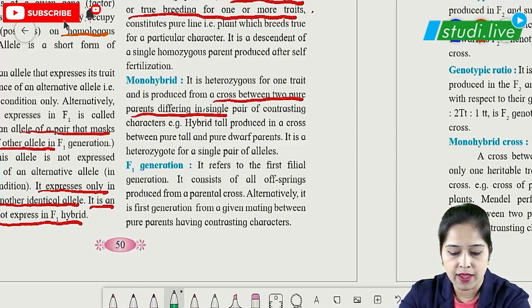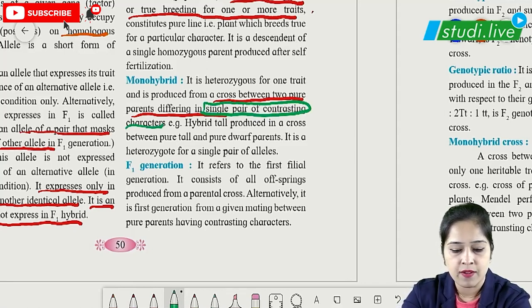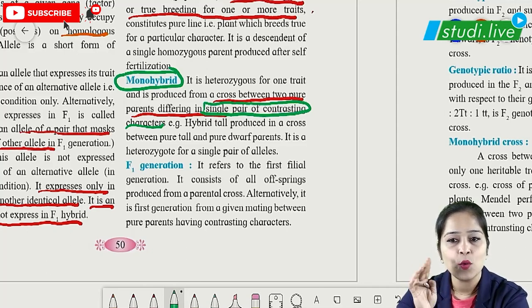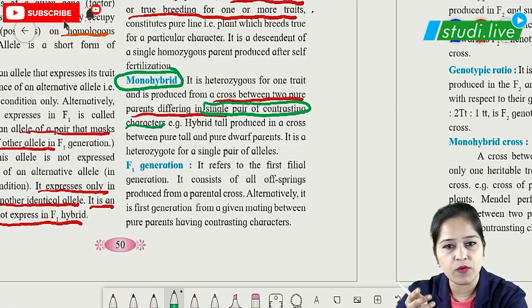One single pair of contrasting character. Why one single pair of contrasting character? The name suggests monohybrid. Mono means one. So it is a cross between two pure parents. Those two pure parents, one will be male and another will be female. And when it is a cross between a single pair of contrasting character, it will be called monohybrid.